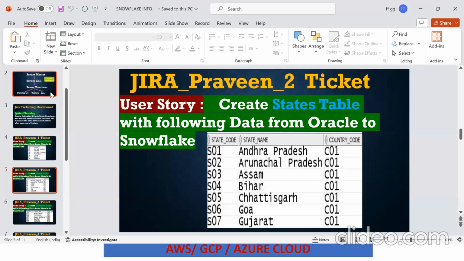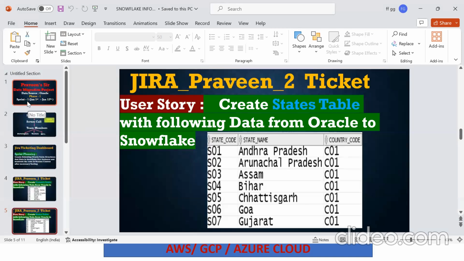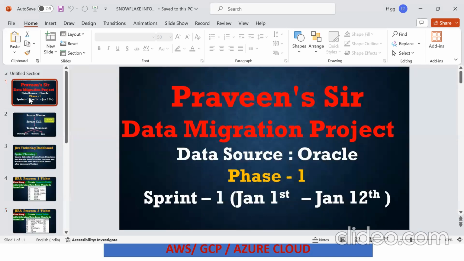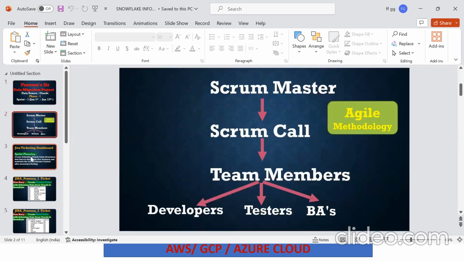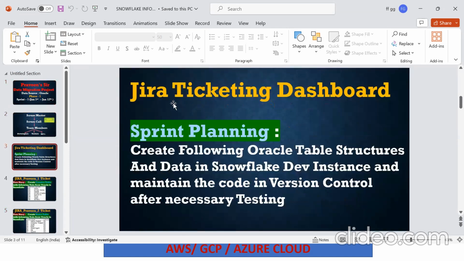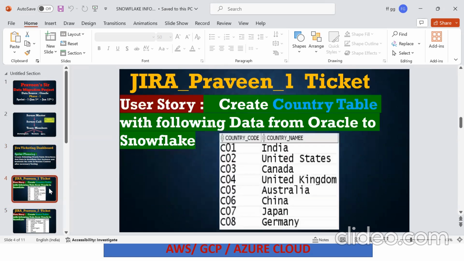Without this we can't proceed further, because daily we should understand what our role is. It's a data migration project, we are Snowflake developers, and there is a Scrum call. Tickets will be like this, but there will be 500+ tables. We are using small data now, but in real time there will be millions of records that we migrate, depending on the requirement. You get the point, sir? Since there is less data now, we are inserting manually, but in real time we don't insert manually.